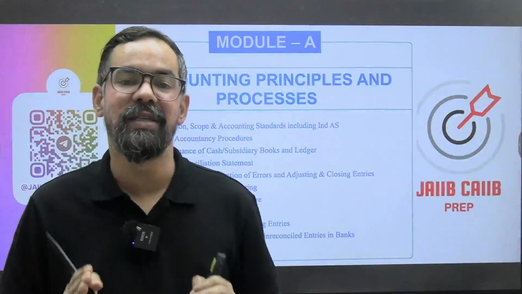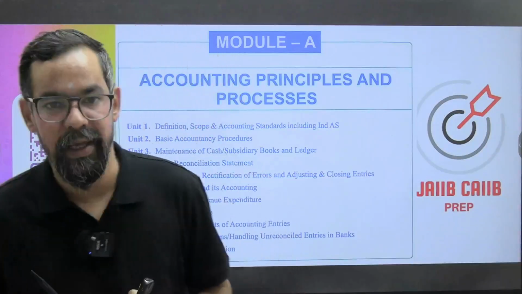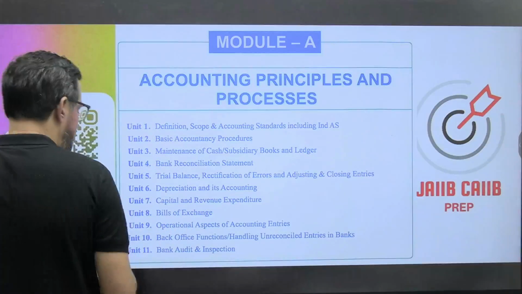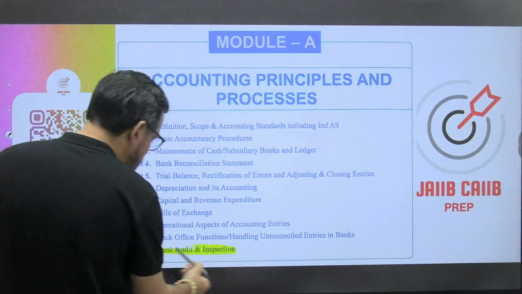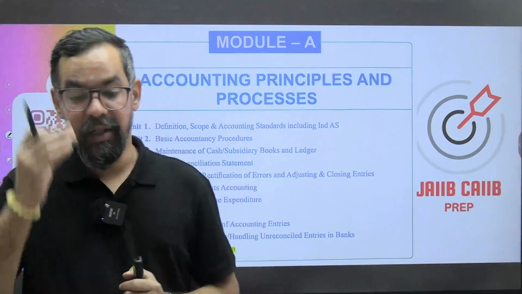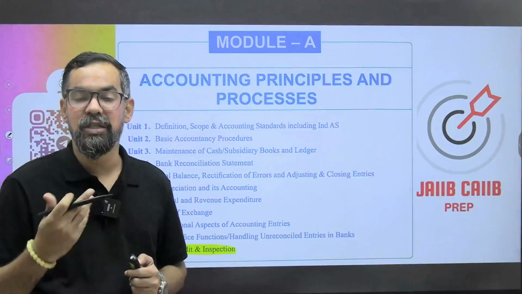Guys, in this particular session, we are going to discuss our final unit from AFM Module A, right? Module A has 11 units. Today we are going to complete this module, and the final unit is about bank audit and inspections, right?